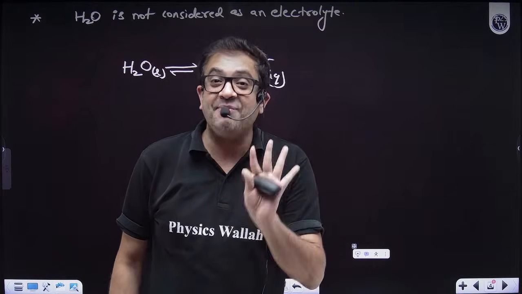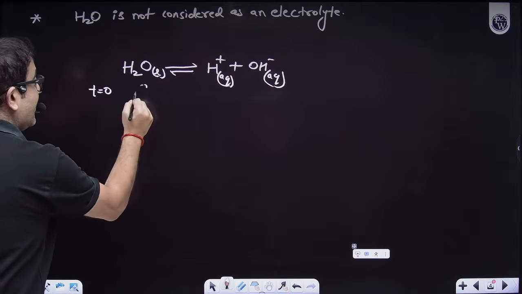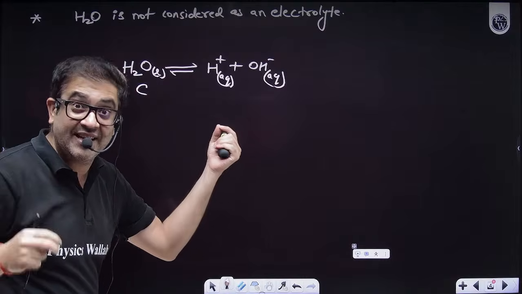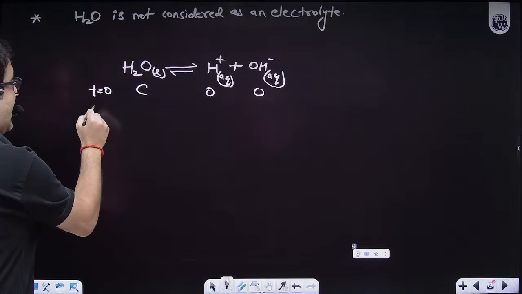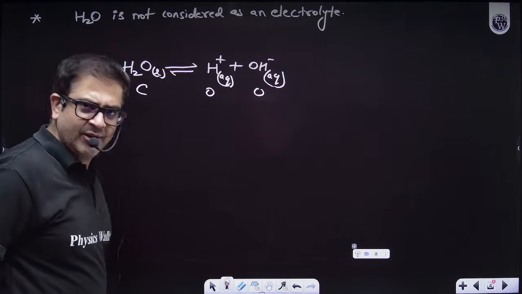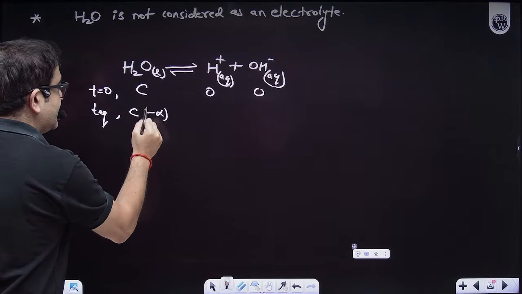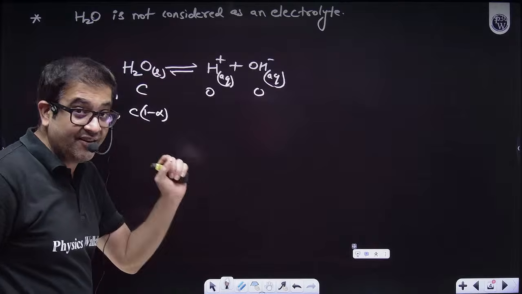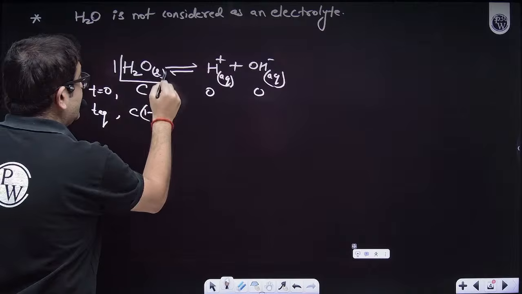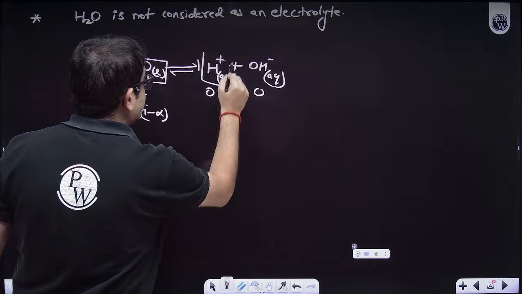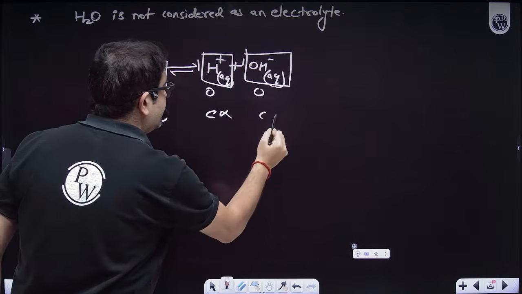Let me complete myself. What I'm saying is, let's say at time t equal to 0, you have C concentration, as in molarity, moles per liter. So initially you have no ions. Sir, every reaction reaches equilibrium, definitely correct. So let's say at equilibrium, C alpha of water has dissociated, where alpha is its degree of dissociation or ionization. So one molecule will form one H plus ion and one OH minus ion. That means C alpha will form C alpha and C alpha.